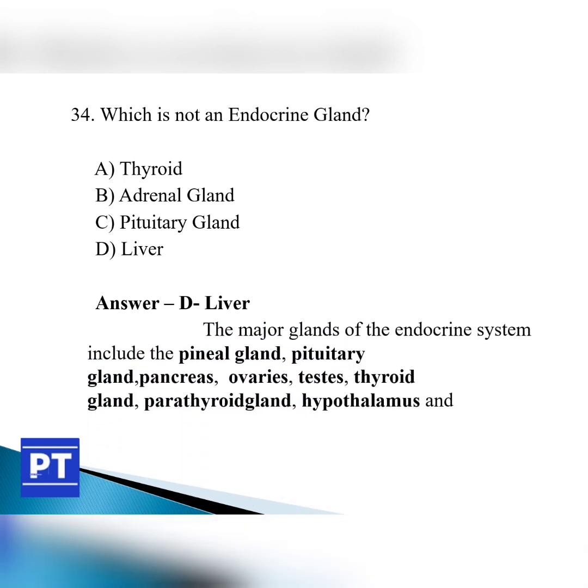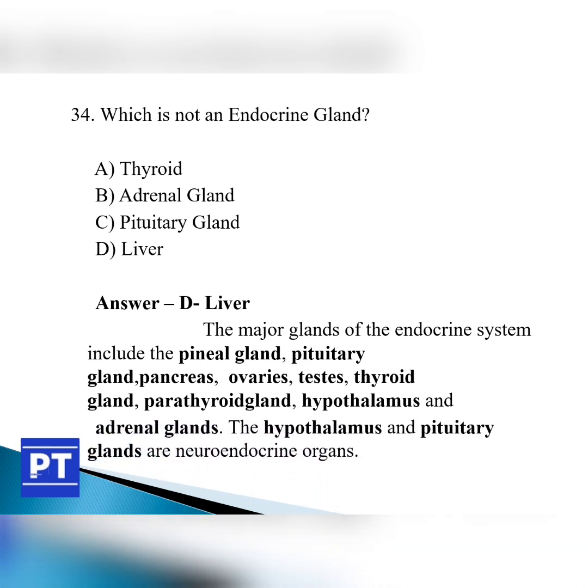The major glands of the endocrine system include the pineal gland, pituitary gland, pancreas, ovaries, testes, thyroid gland, parathyroid gland, hypothalamus and adrenal glands. The hypothalamus and pituitary glands are neuroendocrine organs.